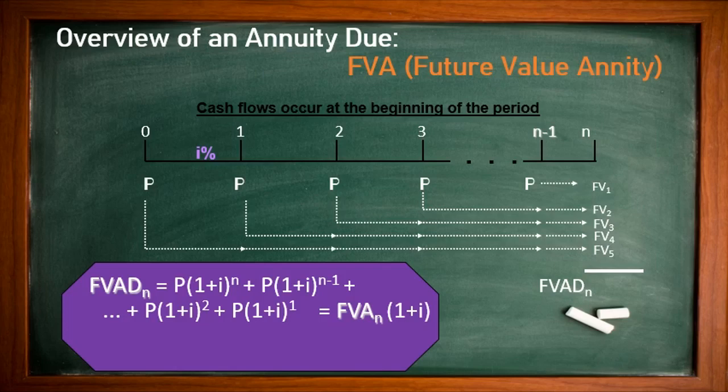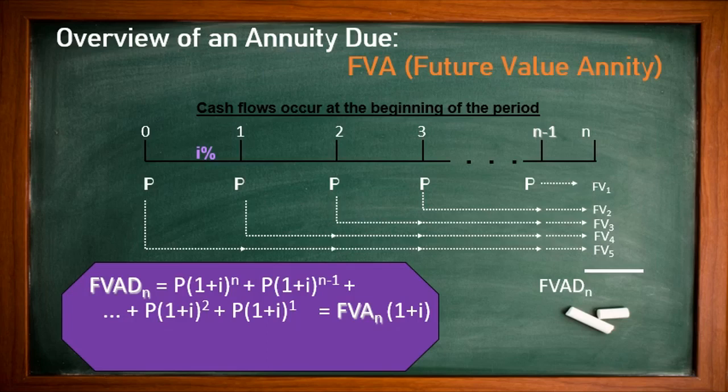When we make the total, we will get the future value of the annuity due up to n years. The formula we are going to use: future value of the annuity due up to n years is equal to P(1+i)^n plus P(1+i)^(n-1), plus whatever further terms go down, and then we come back to P(1+i)^2 plus P(1+i), which is equal to the future value annuity times (1+i).